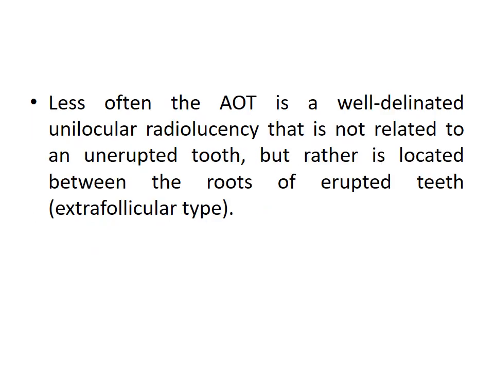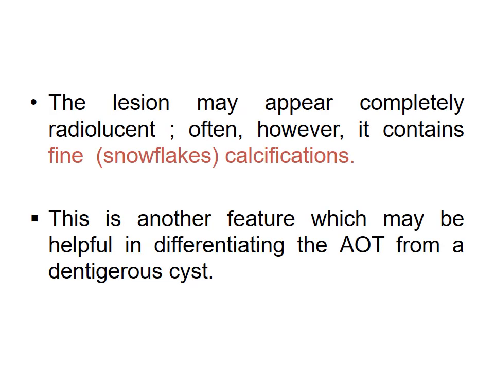Less often, the AOT is a well-delineated unilocular radiolucency that is not related to an unerupted tooth but rather is located between the roots of erupted teeth. That is the extrafollicular type. The lesion may appear completely radiolucent. Often, however, it contains fine snowflake calcifications.